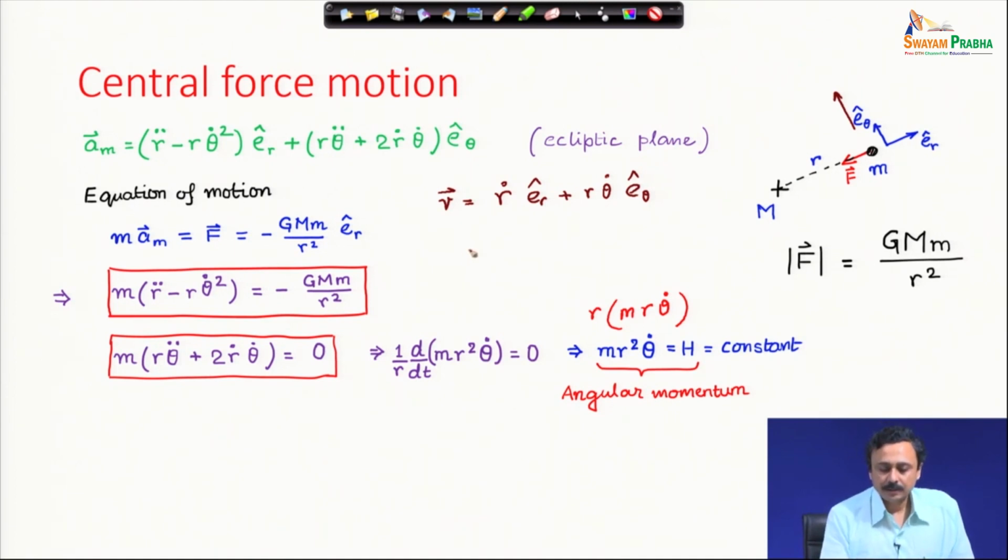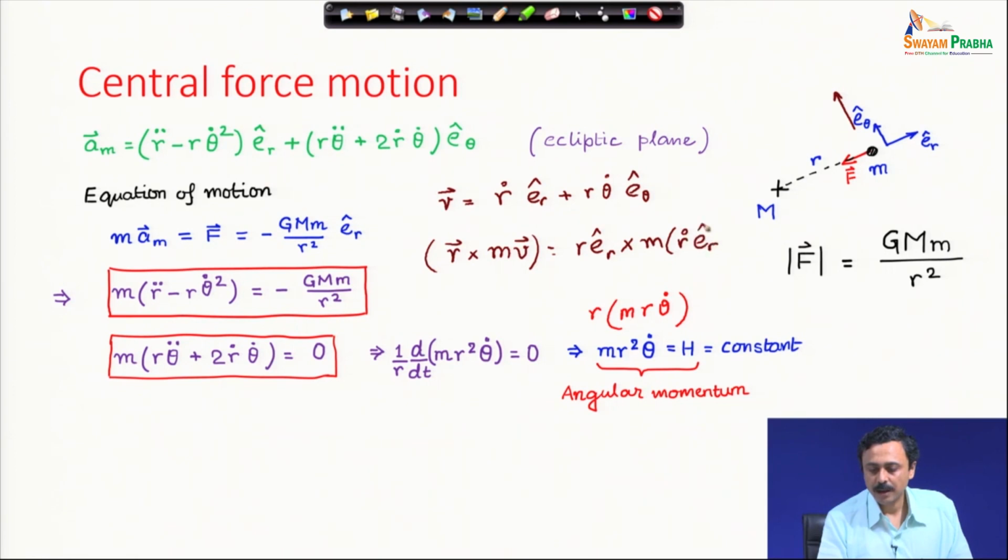and if you calculate r cross m v, this is nothing but r e_r cap cross m times the velocity vector, which is r dot e_r cap plus r theta dot e_theta cap. e_r cap cross e_r cap is 0, e_r cap cross e_theta cap is e_z cap, if you remember.